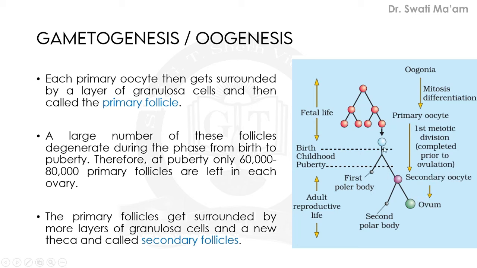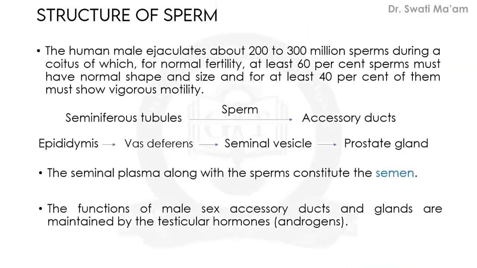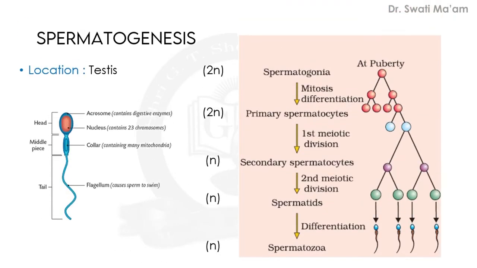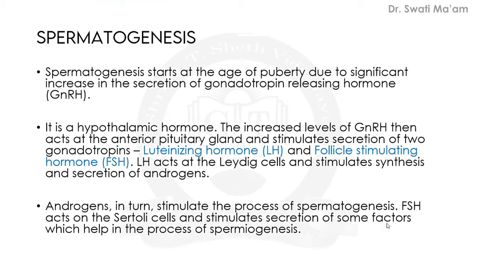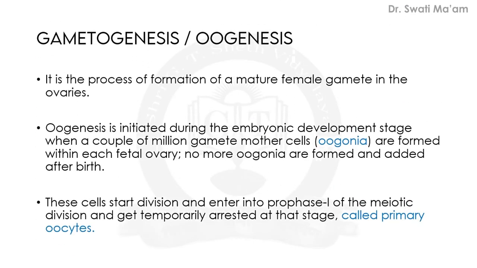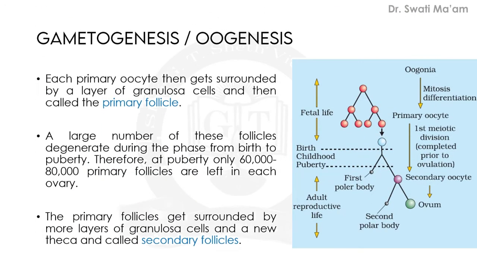And here, this is a comparative point. In the previous spermatogenesis process, we have seen that all these four cells developed into sperms individually. But in oogenesis, this is one of the differentiating points: all the four will not develop into ovum.